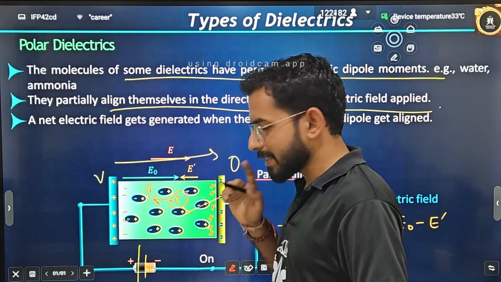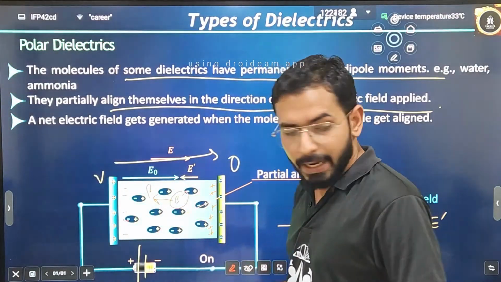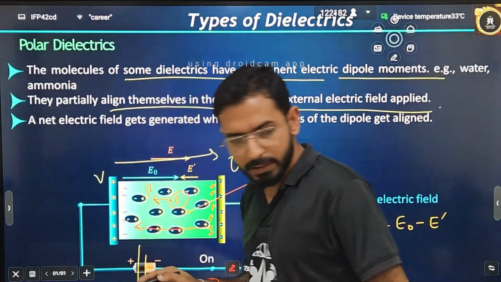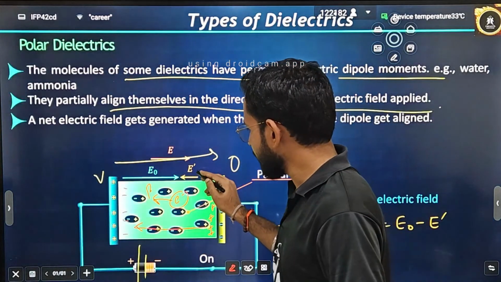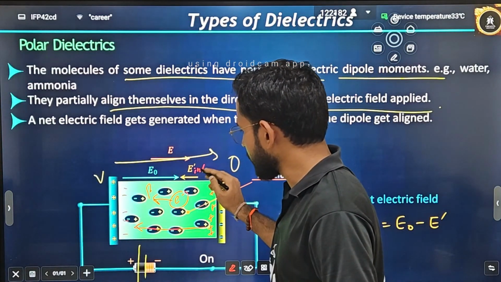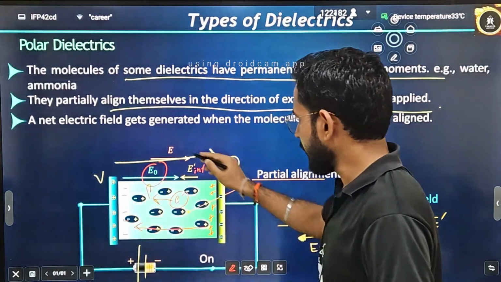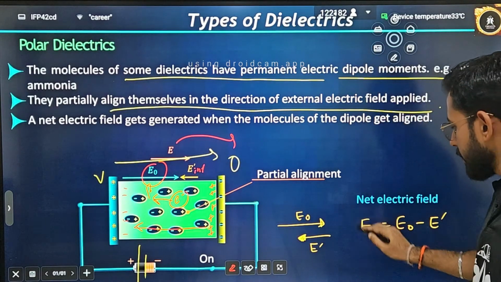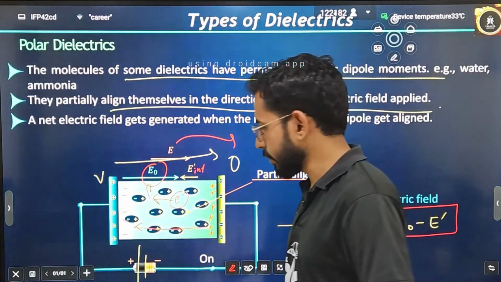If all the positive charges are collected here and all the negative charges are collected here, what is the internal electric field? The internal electric field will again be from higher potential to lower potential. Is it clear? That means this is the direction of the internal electric field, represented by E dash, and the external electric field is represented as E naught. E is the net electric field. It can be written as E naught minus E dash.